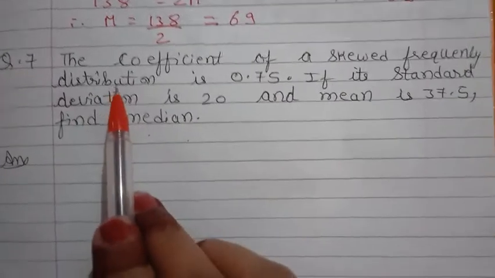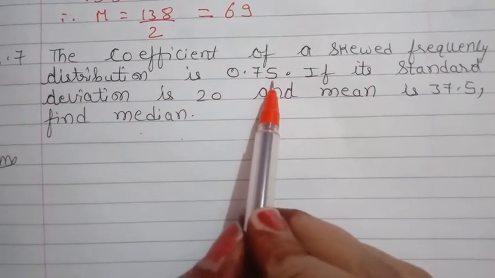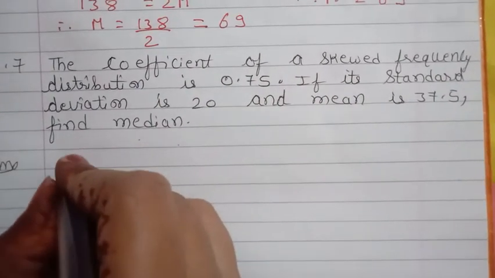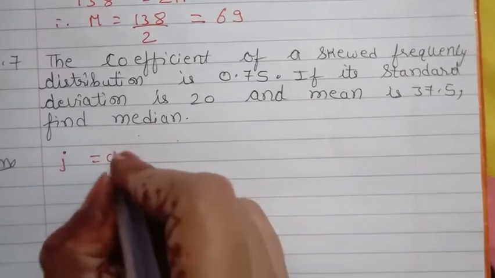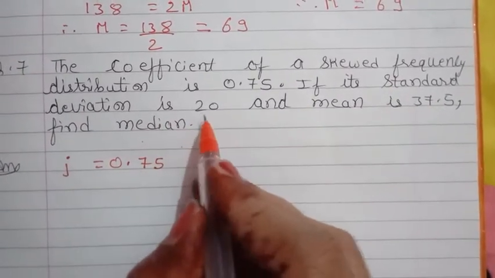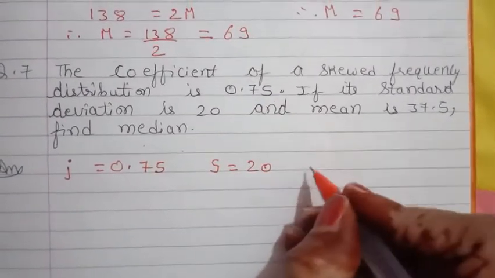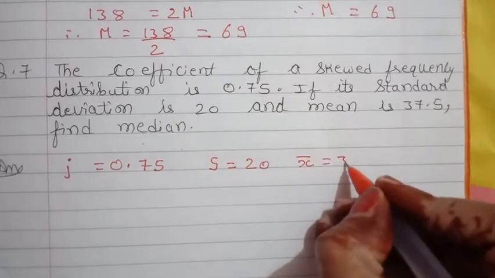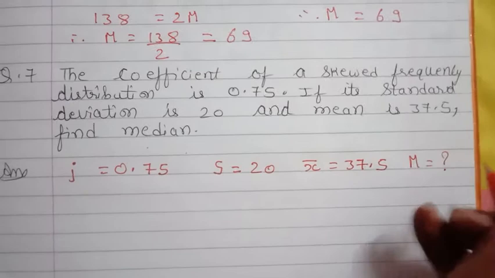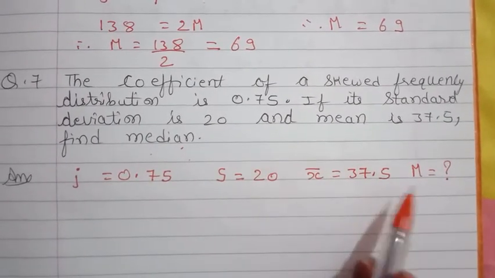Question number 7. The coefficient of skewness of a skewed frequency distribution is 0.75. Coefficient of skewness we denote by J. So J is equal to 0.75. If its standard deviation, that is S, is 20 and mean is 37.5, what we have to do? We have to find the median.